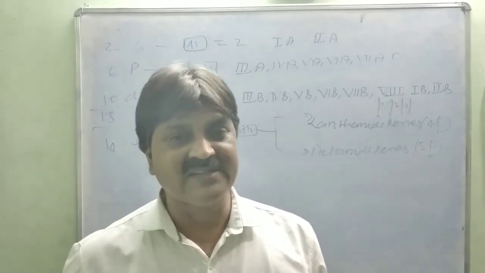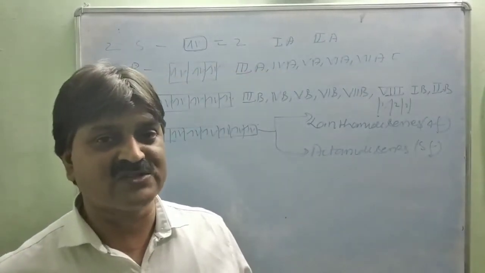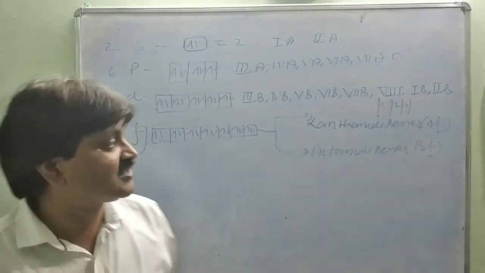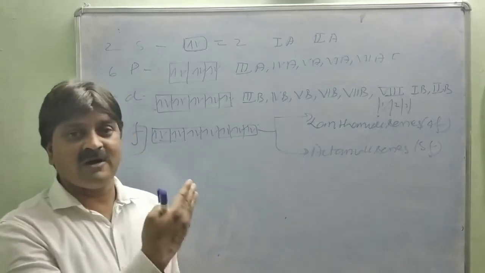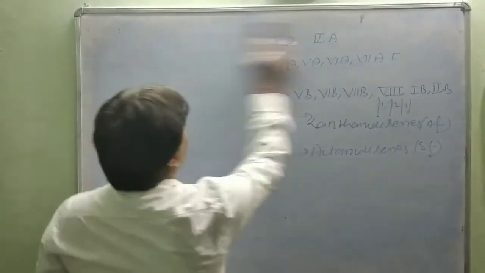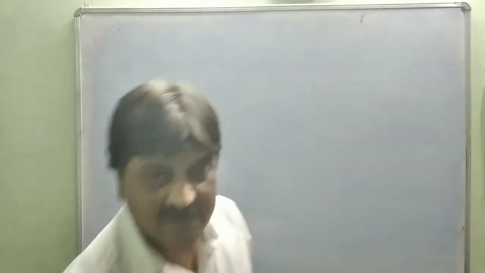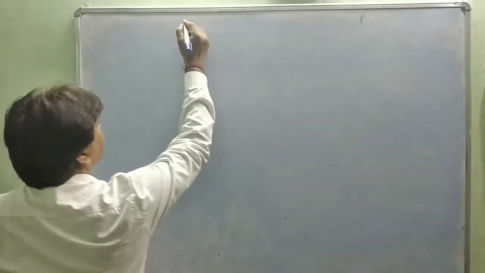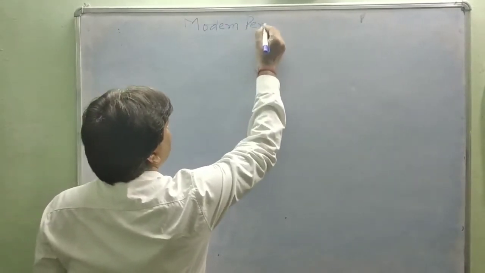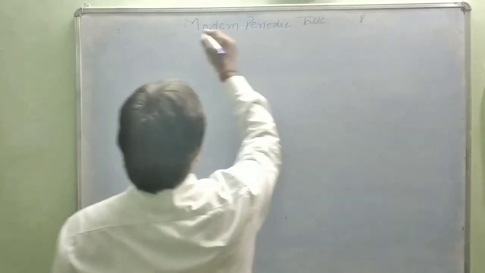Is it clear? And the rest of the questions come from the compounds, and the periodicity and the periodic function you can explain on the basis of the periodic table. So let us discuss the formation of the modern periodic table. Try to form it yourself. This is the modern periodic table. How to make it yourself?